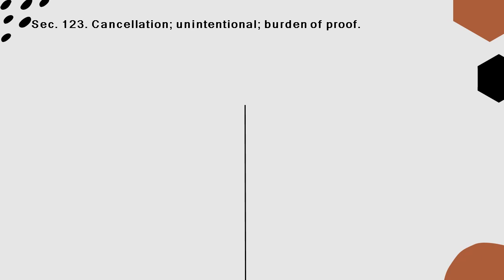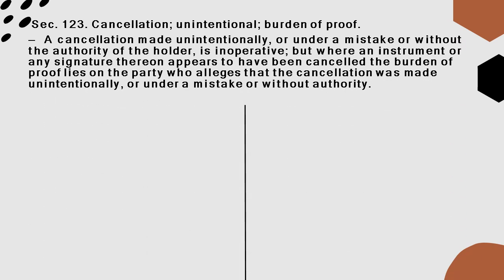Cancellation, Section 123. Let's talk about cancellation and intentional burden of proof. A cancellation made unintentionally or under a mistake or without the authority of the holder is inoperative. But where an instrument or any signature thereon appears to have been cancelled, the burden of proof lies on the party who alleges that the cancellation was made unintentionally or under a mistake or without authority.